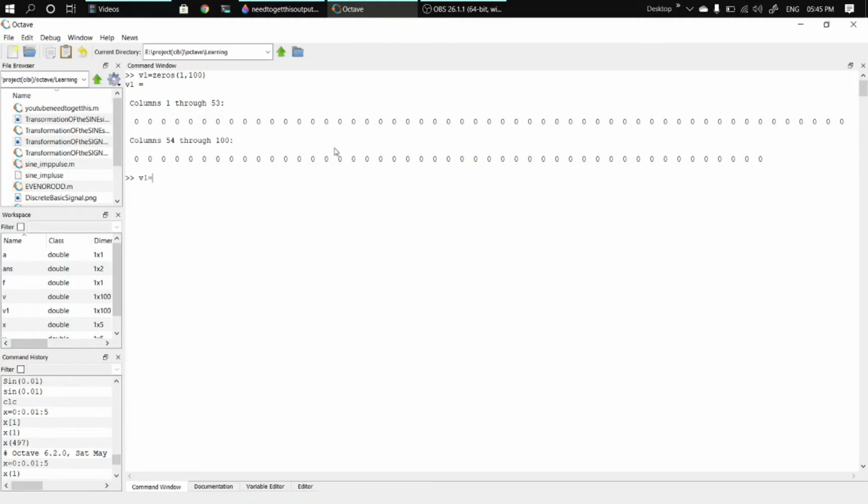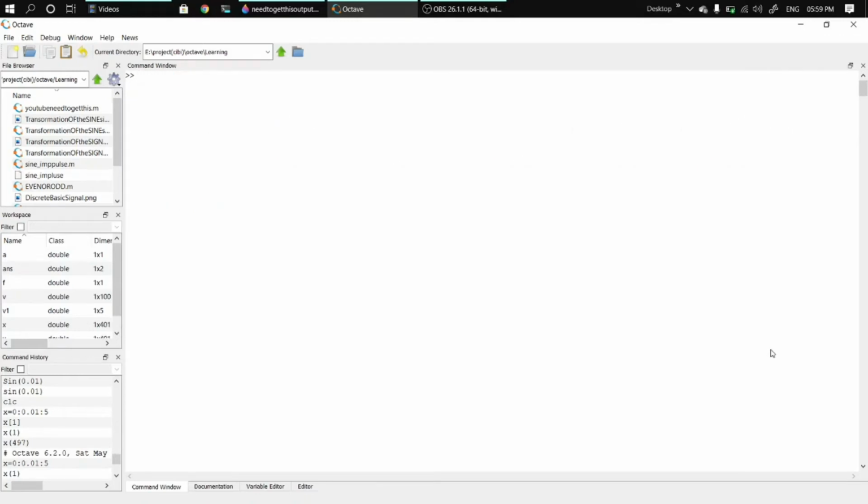Suppose I want ones of 1, let me say I want 5 ones, it shows v1 is equal to 5 ones. Okay, we are going to use these zeros and ones in creating an impulse signal. Okay, let me clear the screen.